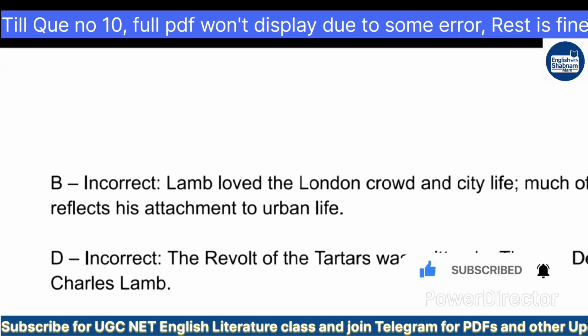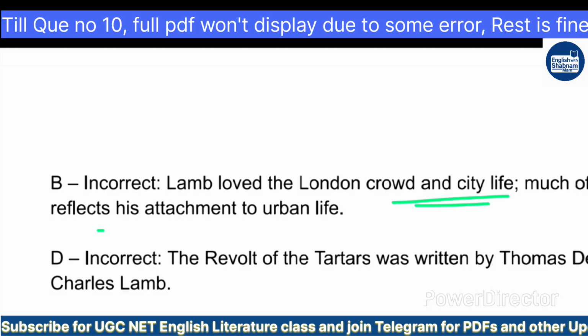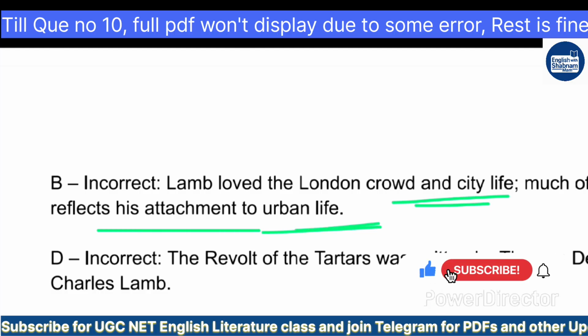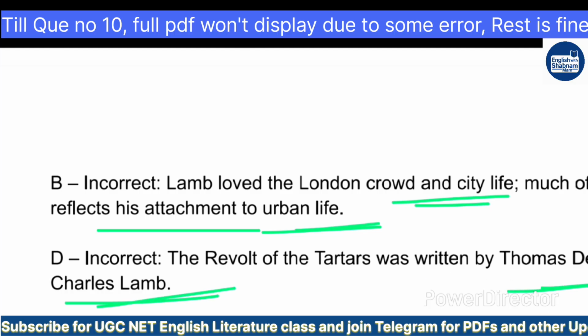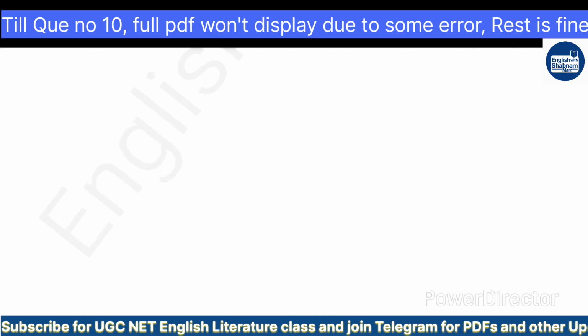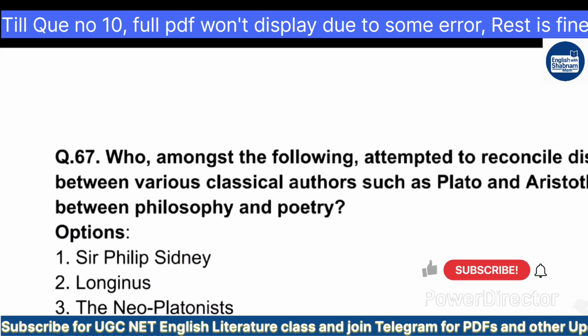And why are options B and D incorrect? Because Lamb loved London and the crowd and the city life. Much of his writing reflects his attachment to urban life. Also, The Revolt of the Tartars was written by Thomas De Quincey, not Charles Lamb. So that is why these two options we can discard. Move on to the next question. If the options are shorter, the questions are lengthier. And if the question is shorter, the options are too lengthy.